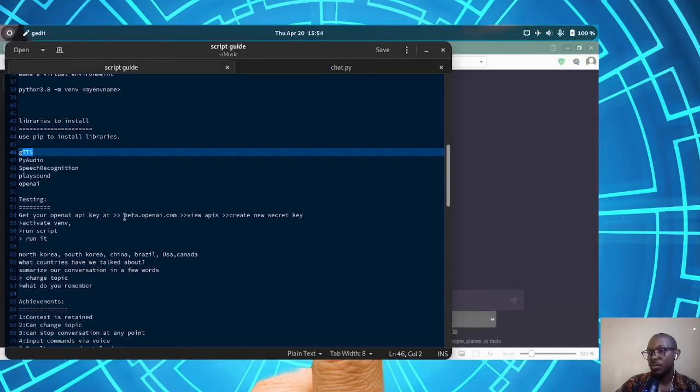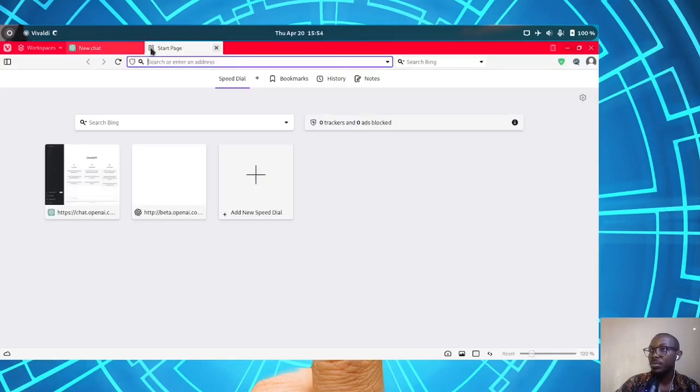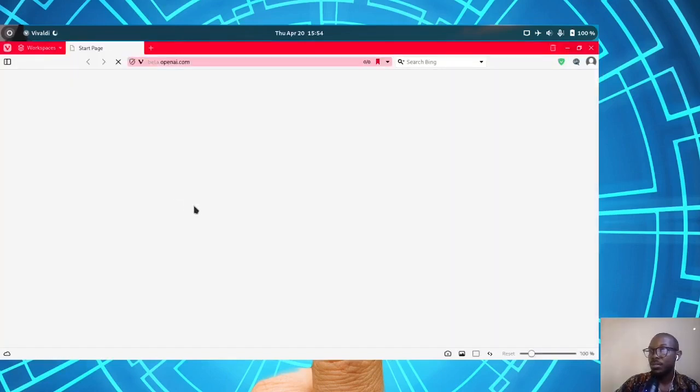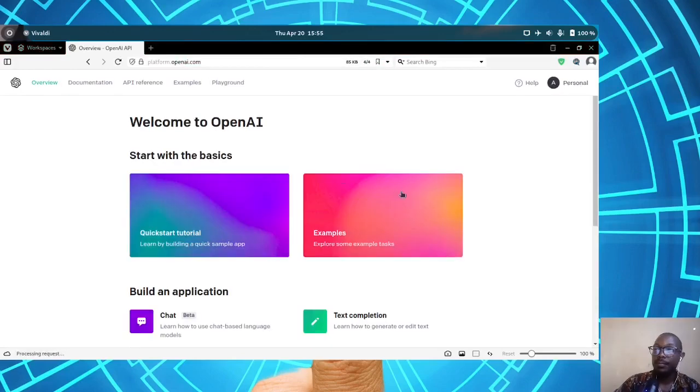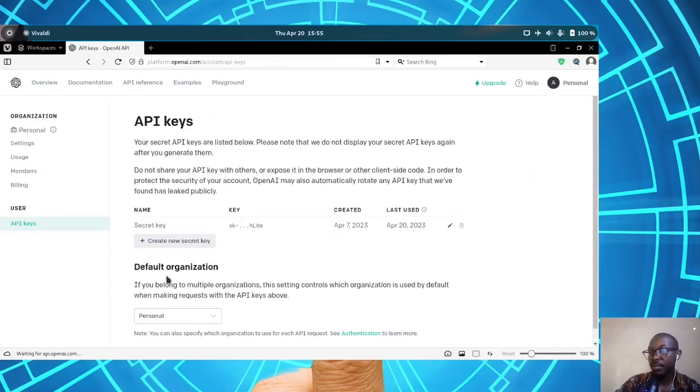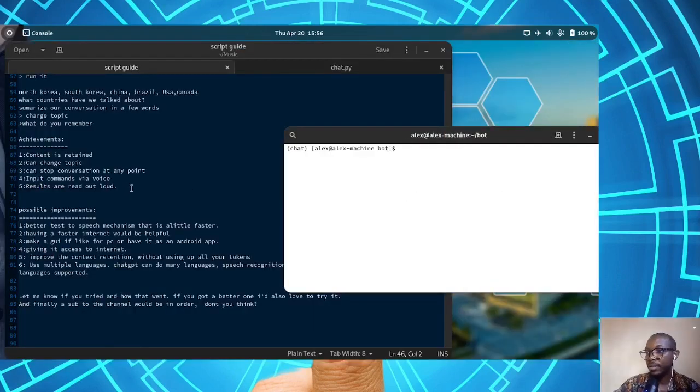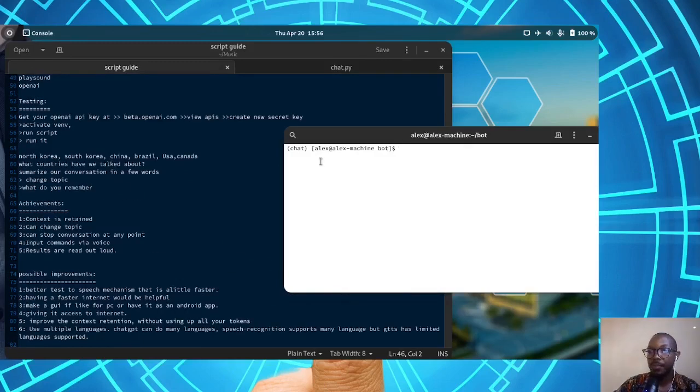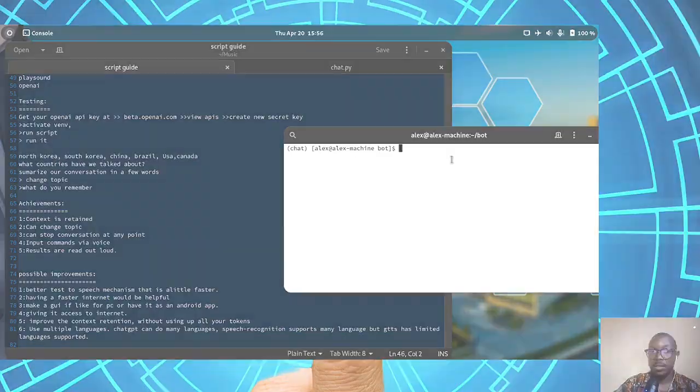we need to go to beta.openai.com. So I'm going to go to beta.openai.com. Remember to sign in. It's free, in case you're wondering. So after that, you go to personal, then view APIs, and then inside here you create a new secret key. And we are back. I've just added my OpenAI key. Let's test it out.